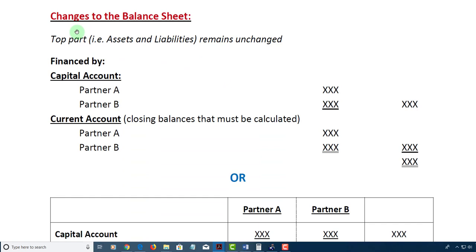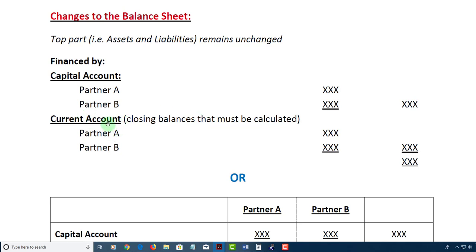Changes to the balance sheet. The top part, that is the part with all the assets and the liabilities, when you do it in the vertical format, the vertical style, remains unchanged. The financed by section, or the equity section, this is what it would look like. Capital account, the names of the partners, the capital account balances, you total it, you get one figure.